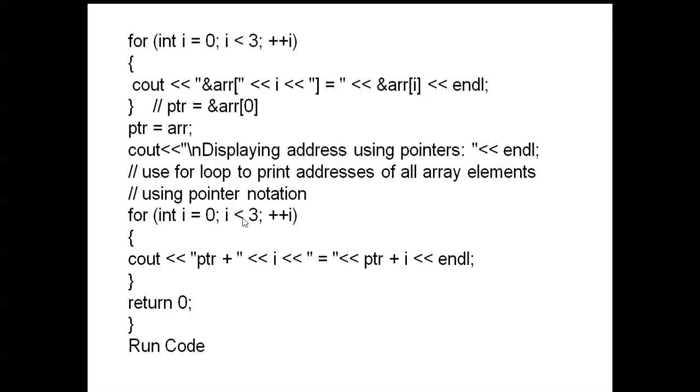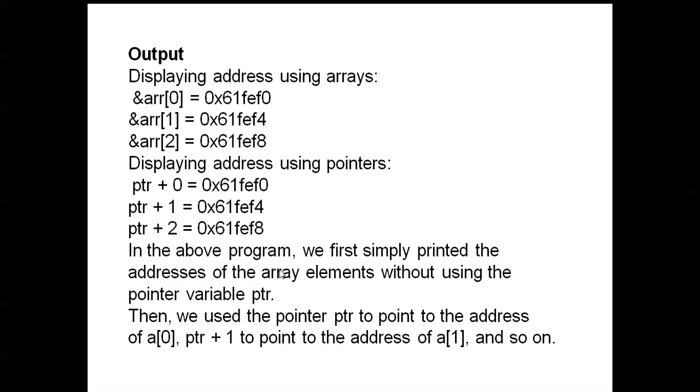For int i = 0, i less than 3, ++i, cout ptr + i. Here also ptr + i. Now you can see the addresses of those variables. Using arrays, the address of arr[0] is printed in hexadecimal format. 0x is nothing but hexadecimal format. The difference between the consecutive addresses is 4 bytes.